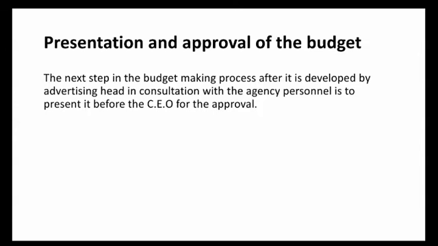Even the financial manager is consulted before taking the final decision. So, after the preparation of the budget, it is presented to the higher-ups for perusal and approval. In this step, the advertising manager has to persuade top-level management to give the seal of approval. This is the second step in the advertising budget process.